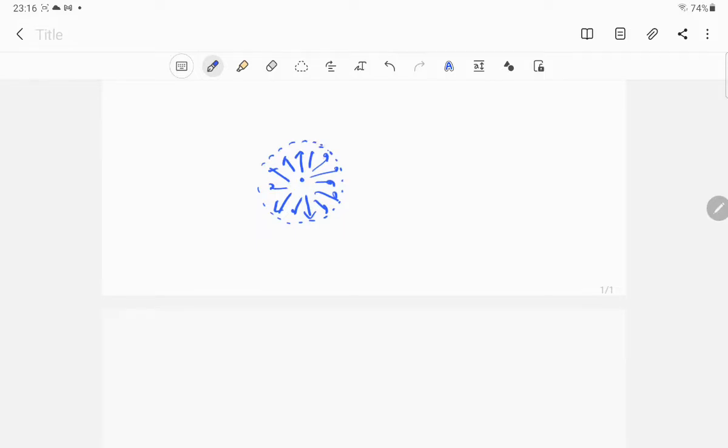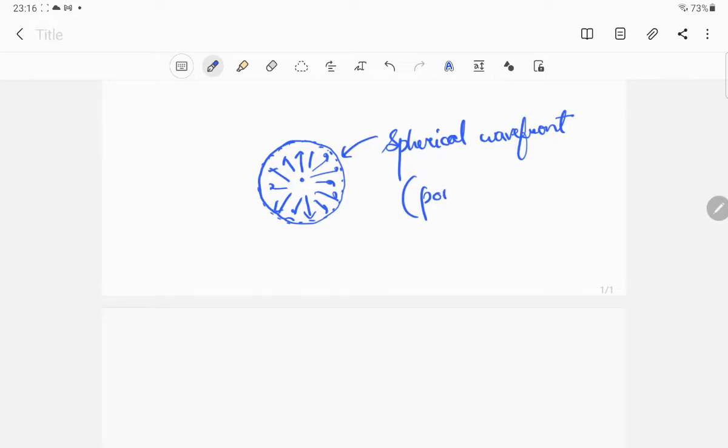This dotted line represents the wavefront. This looks like a spherical wavefront. For this, the condition is that it should be a point source.